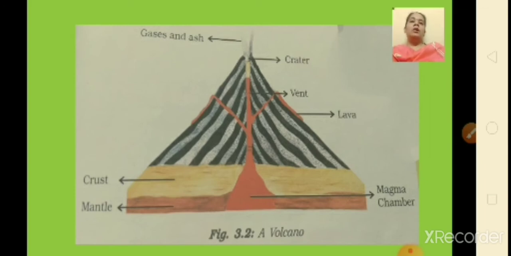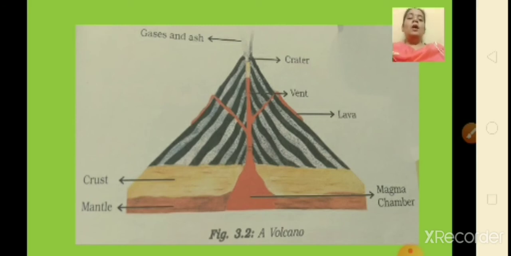Now, the openings are called vent. Because of the heat, we can also see the gases and the ash which come out of the opening, right children? Now, the opening through which the magma comes out at the top is the crater, and the orange color is the lava. Okay.